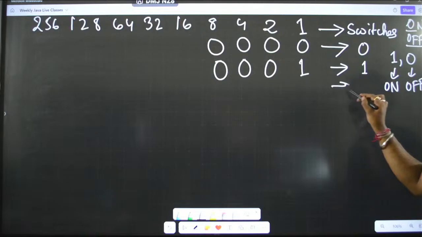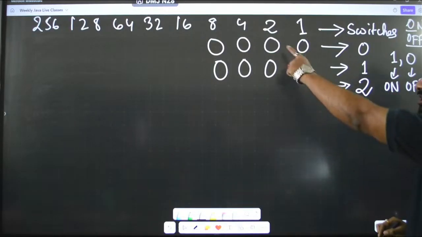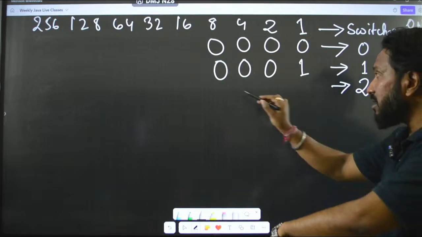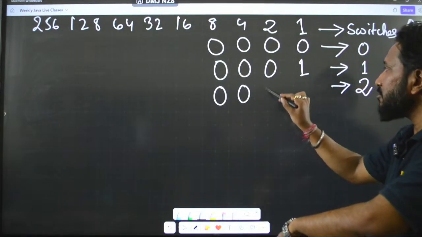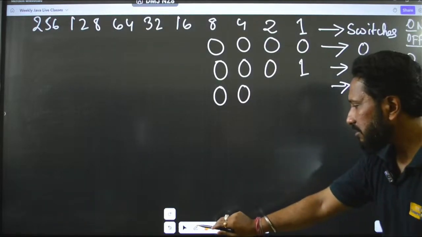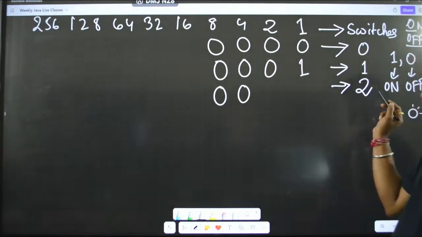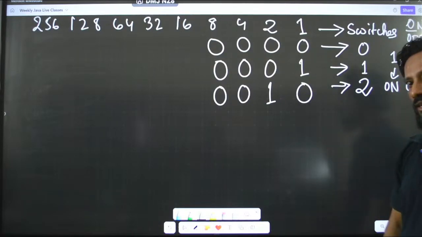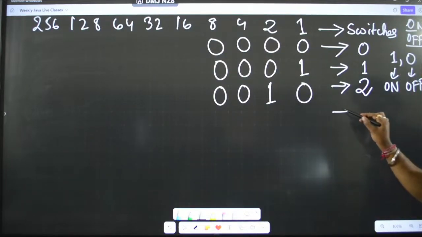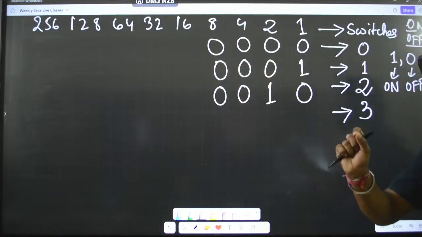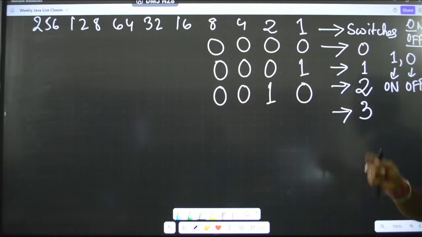Now, let us go to the second one. Suppose I want to represent 2 now. So, 2 is already available readily. So, this switch will be on, all the others will be off, right? So, this becomes 0 0, and for this switch I want to represent 2, so it will become 1 and this will become 0. Make sense? Now, interesting is 3. 3 is not there in this table. Now, how do you represent this? We can add up, okay?